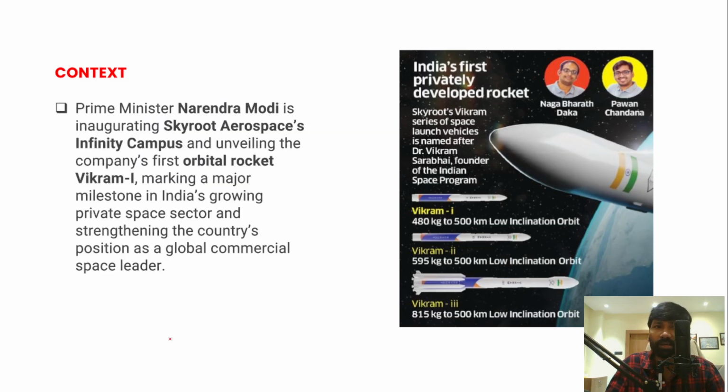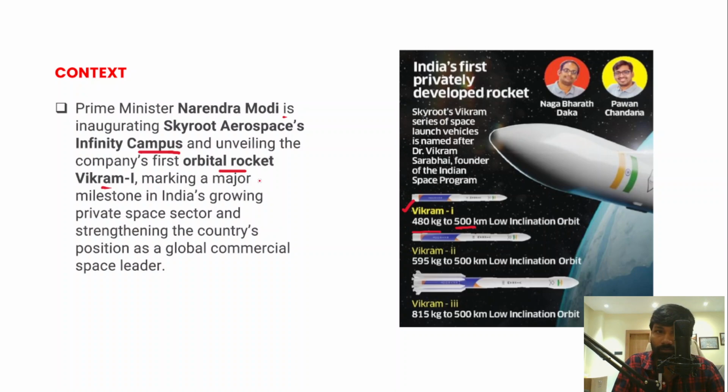The context is Prime Minister Narendra Modi has inaugurated Skyroot Aerospace's Infinity Campus and unveiled the company's first orbital rocket, which is Vikram 1. Vikram 1 is going to be the company's first orbital rocket, which can carry 480 kg to a 500 kilometer low inclination orbit, right?